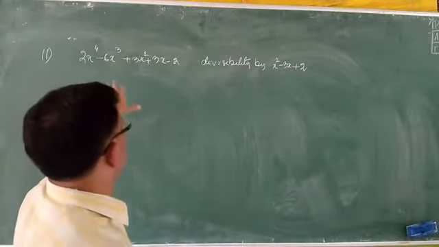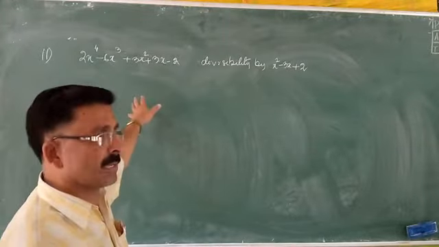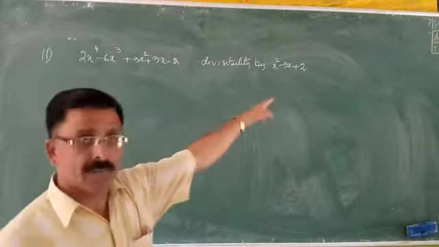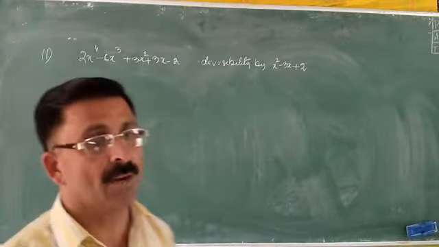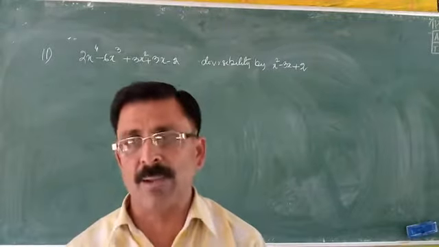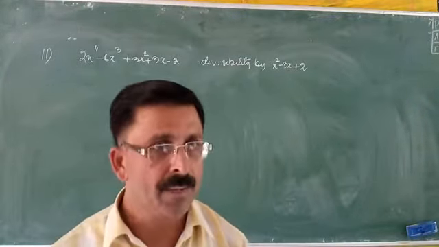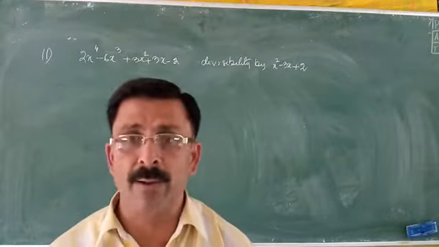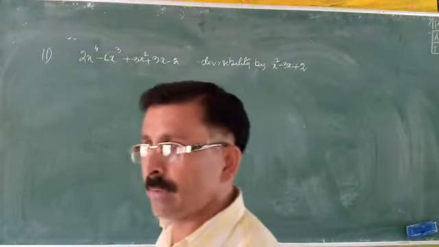Now this time we are given again an algebraic expression and then we are asked to divide it by the given one but without actual division. And that is why this question becomes different from type 2. Because in type 2 we did it by division. Now we are not allowed to do the division. But we have to check the divisibility of this number by this number without actual division.